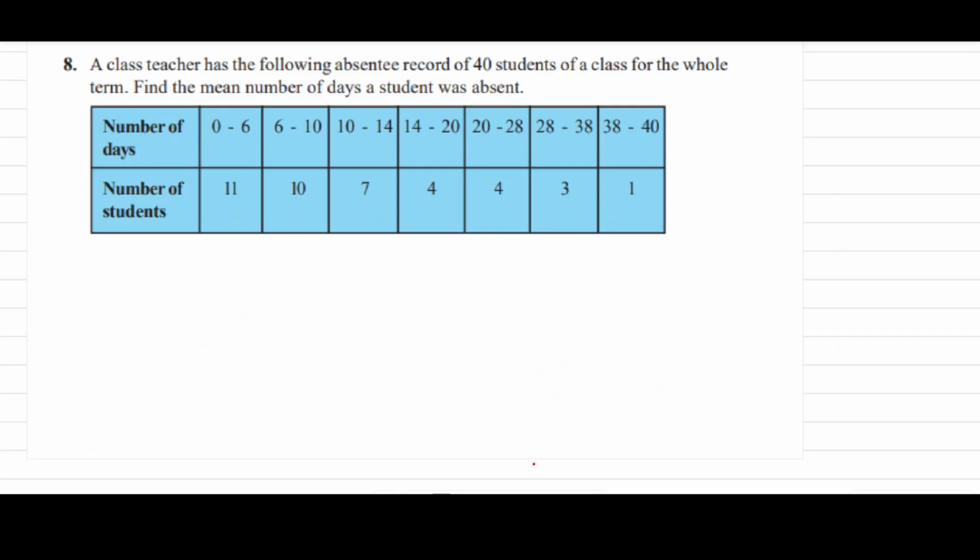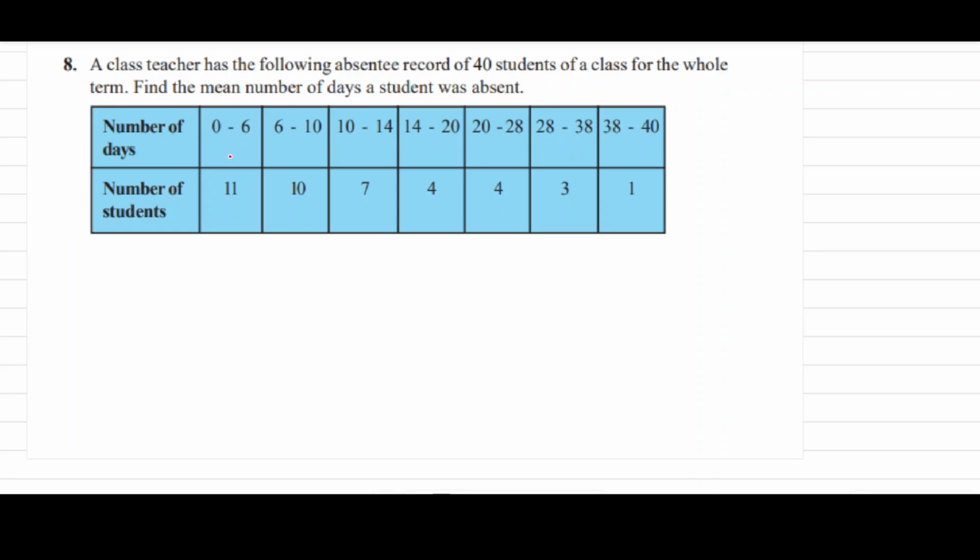Now look at this question here. Eighth question: a class teacher has the following absentee record of 40 students of a class for the whole term. Find the mean number of days a student was absent. Now here the number of days is given: 0 to 6, 6 to 10, 10 to 14, 14 to 20, 20 to 28, 28 to 38, 38 to 40. Now the number of students is given: 0 to 6 there are 11 students and 10 students for 6 to 10.